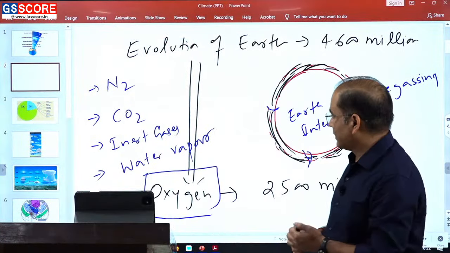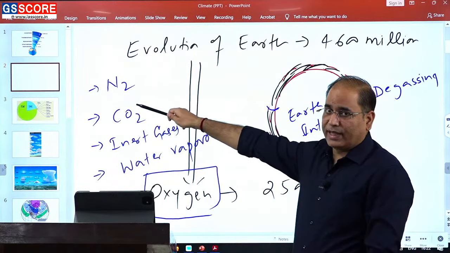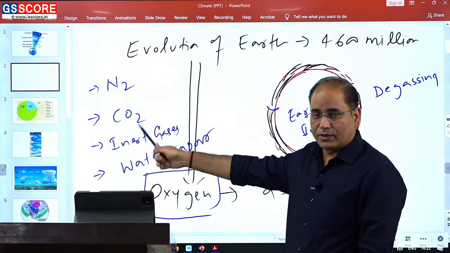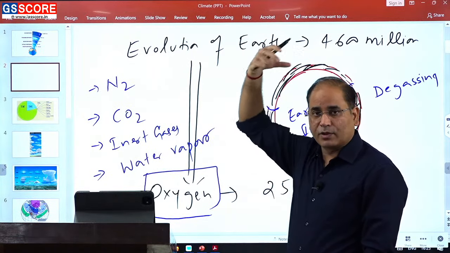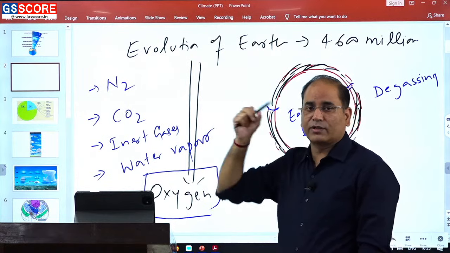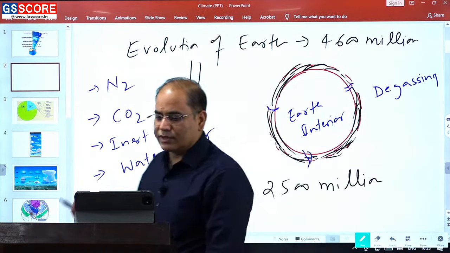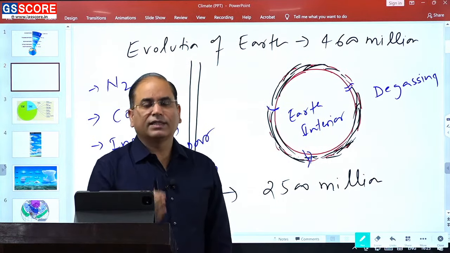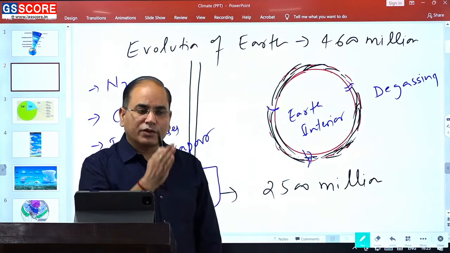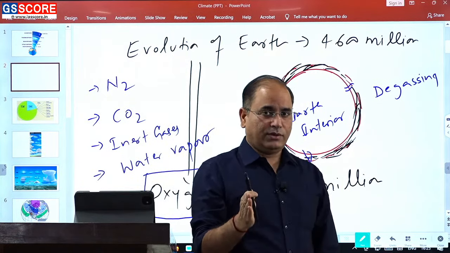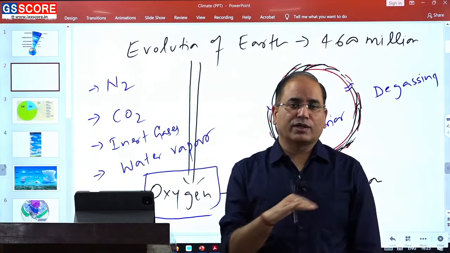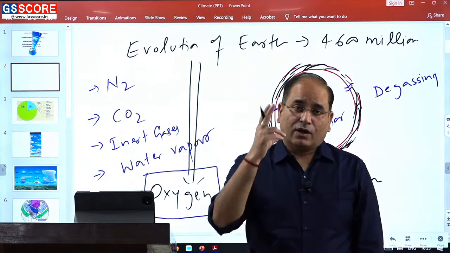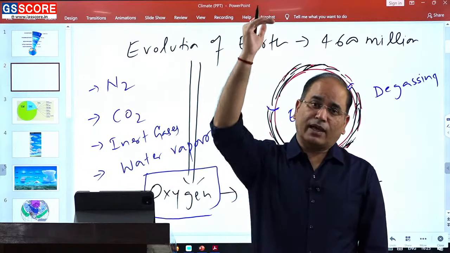The very first thing is, oxygen has not been added through carbon dioxide or inert gases or water vapor, because when the water vapor is taken upside, there is a possibility of breaking of water vapor into hydrogen and oxygen. Similarly, CO2 can also be broken into carbon and oxygen. If a question is asked, you should not have any kind of doubt or confusion from any source. Oxygen has not been added from the above.